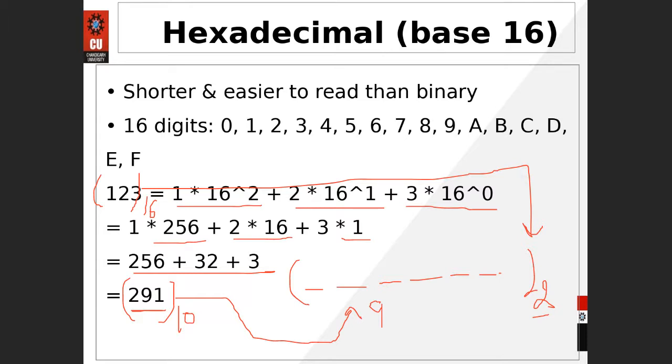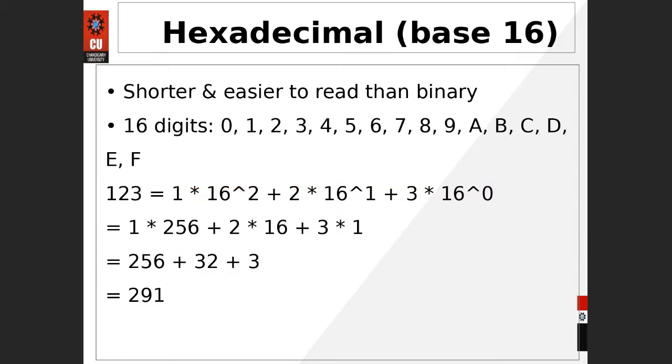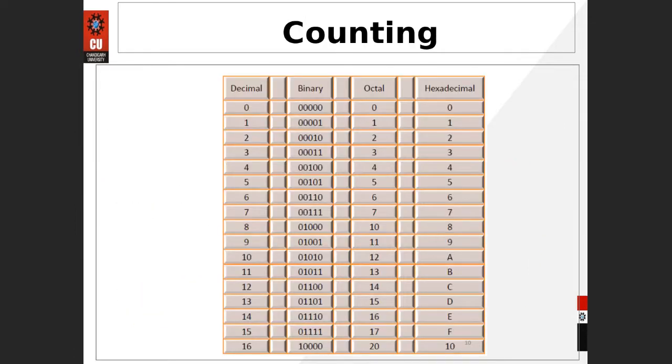Okay, so we required a lesser number of bits. I hope you are getting the concept. So let me move to the next slide. You can see I have just compared all these things: the decimal number system, binary number system, octal number system, and hexadecimal system, and we are just going to count the same.